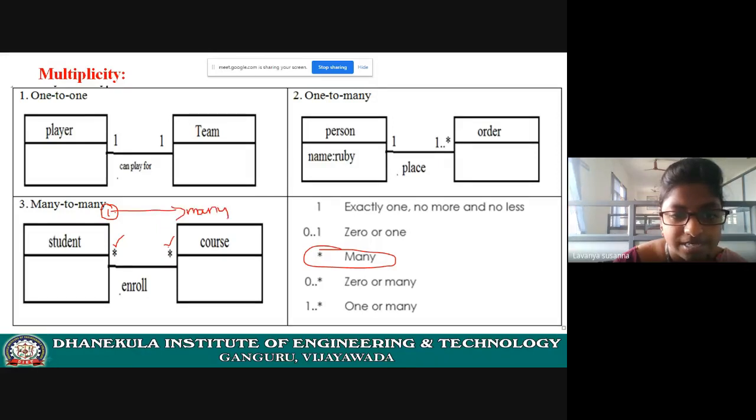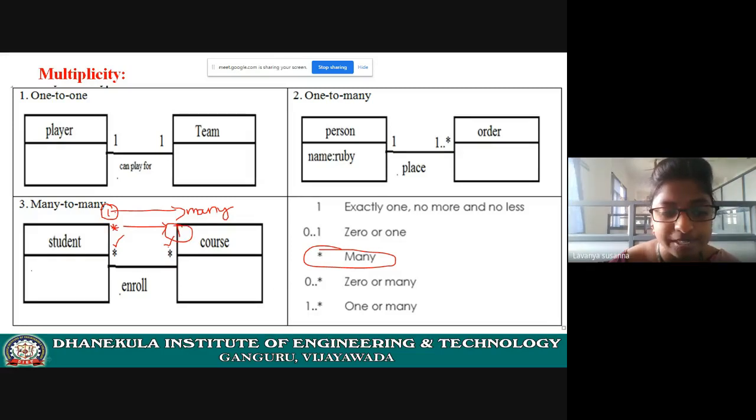Okay, just listen to the explanation. What is this star? Star means many. Many students, many courses. Just see the example. One student can enroll to many courses. And many students, again I am representing using star, many students can enroll to one course. See here, this is the explanation.